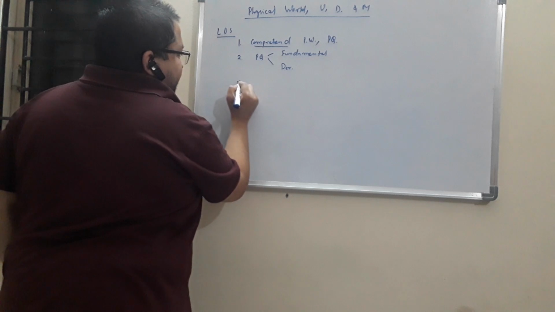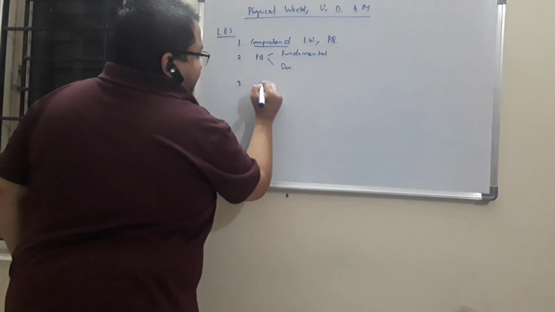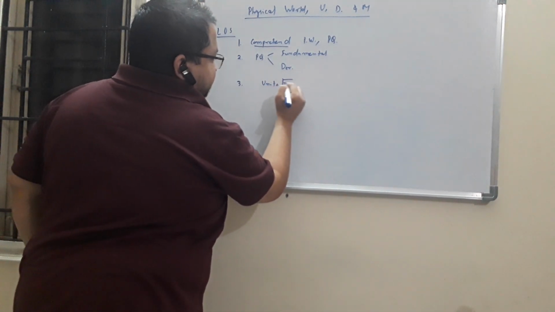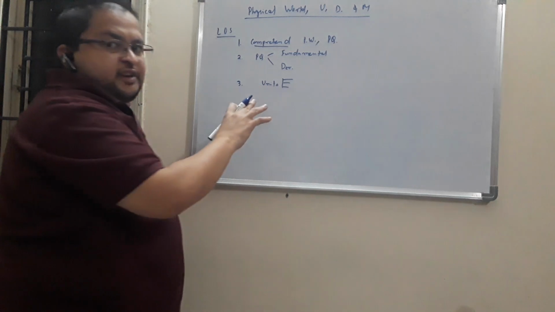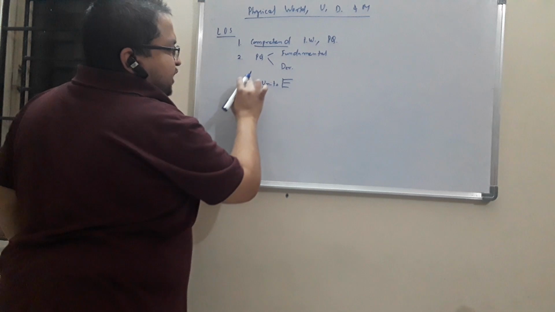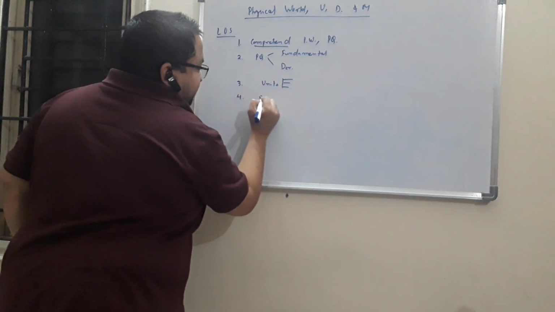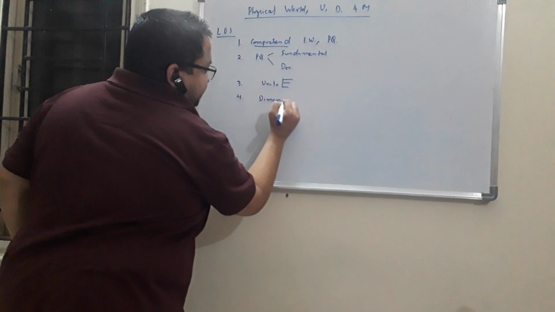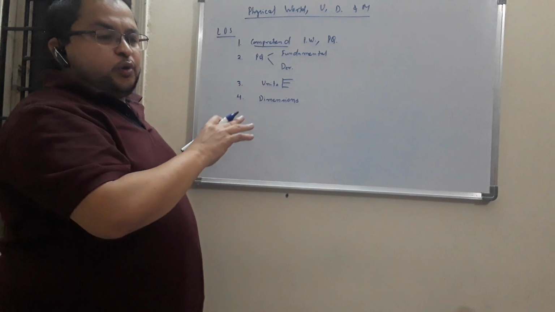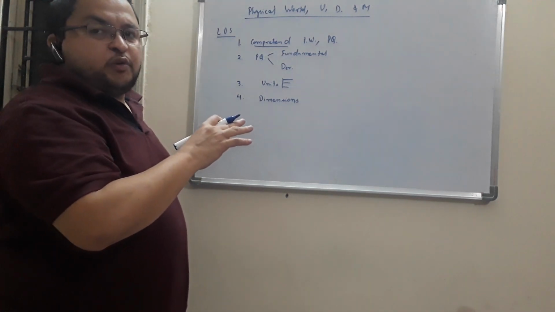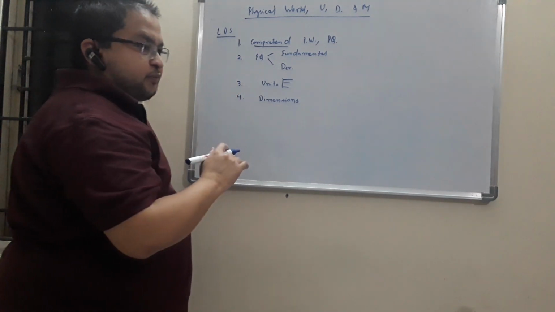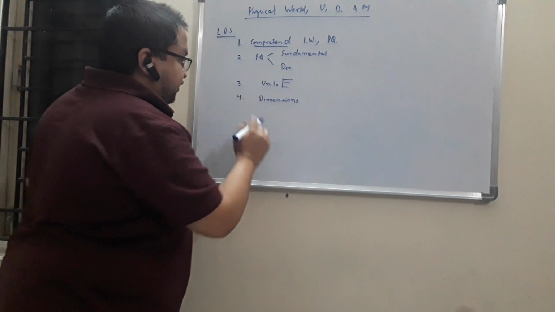After this, they should also be able to understand how we measure them in terms of units, different systems of units, the MKS, CGS, FPS and all. Then the students should also be able to deduce dimensions of these physical quantities. Students, please take note of these terms. When you are reading through any of the books that you are referring, please concentrate on these terms. That's why I'm writing them in the learning outcome statement, and you can use it as a checklist at the end of the video.